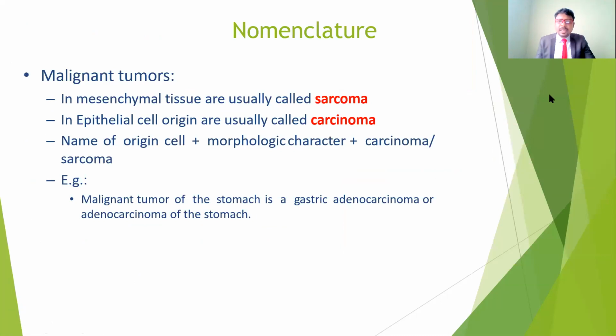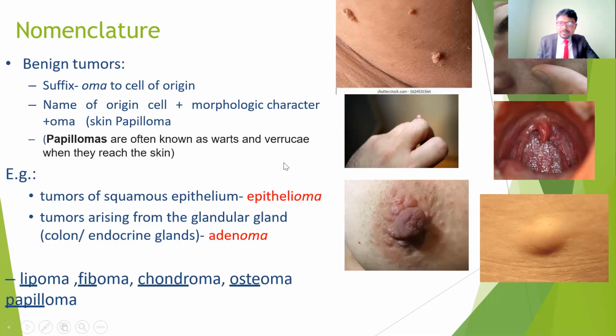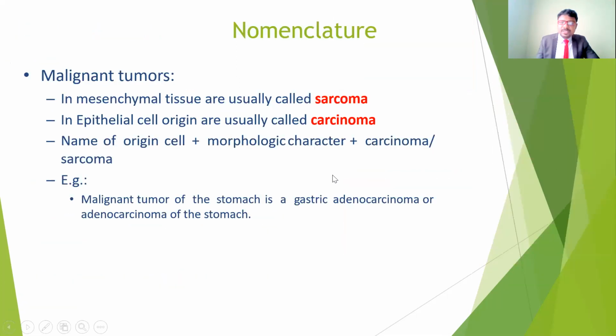Coming to the nomenclature for malignant tumors, if the mesenchymal tissue is involved, we call it sarcoma. Just now we called the epithelial benign tumor epithelioma.